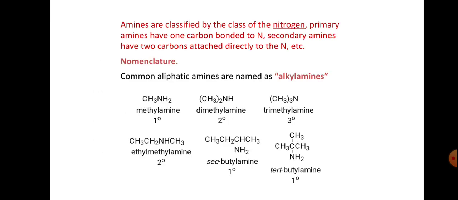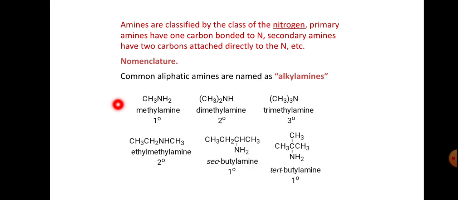Amines are classified by the class of nitrogen. Primary amines have one carbon bonded to nitrogen. Secondary amines have two carbons attached directly to the nitrogen. Tertiary amines have three carbons directly attached to the nitrogen. Whereas quaternary ammonium has four carbons directly attached to the nitrogen.